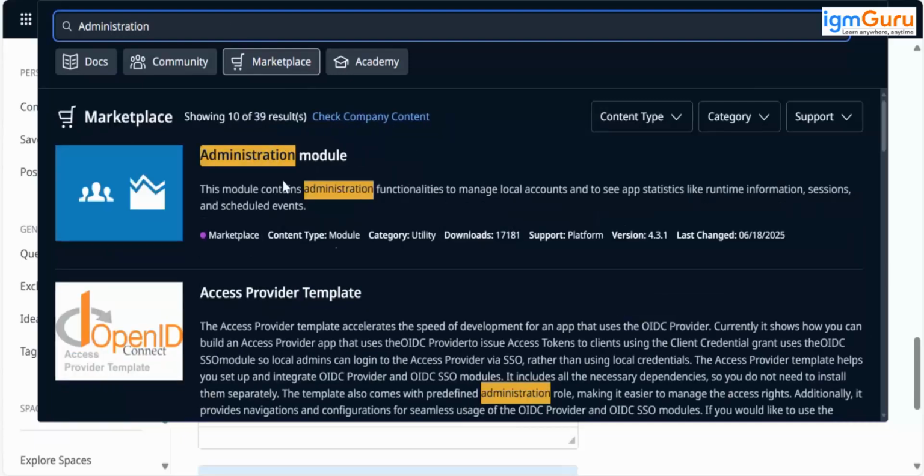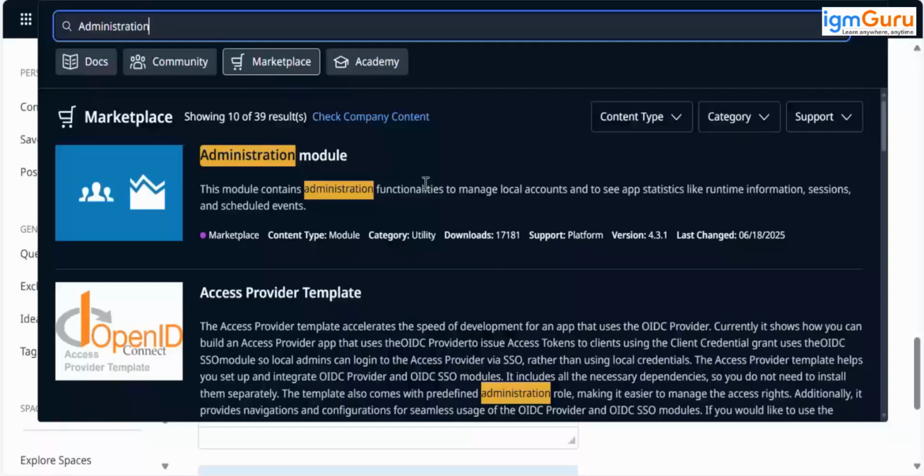If I search administration, I have this and I can download it in my application and directly start using it. So instead of building applications or widgets from scratch, Mendix and the community create such reusable components, widgets and modules, and upload them on the marketplace.